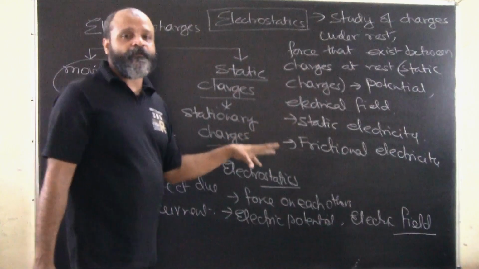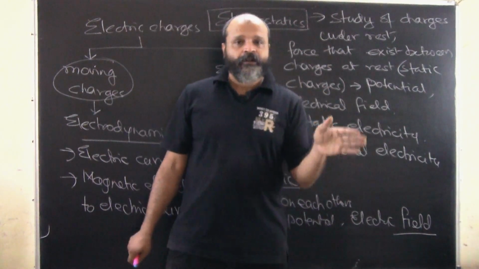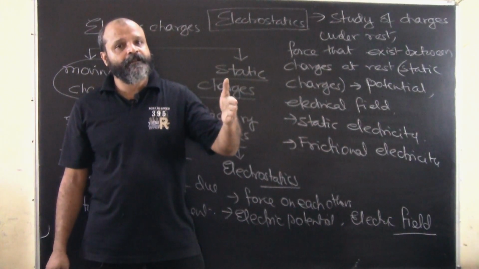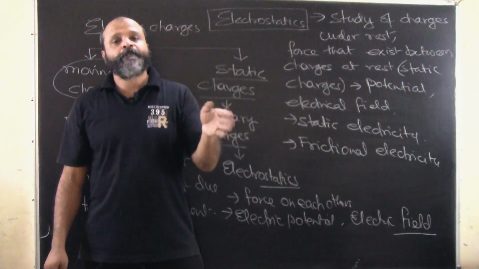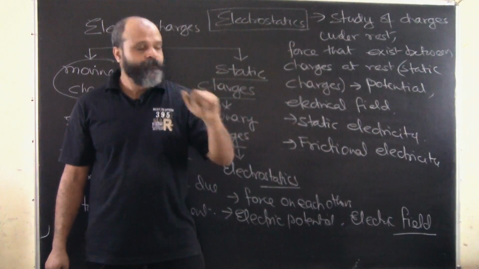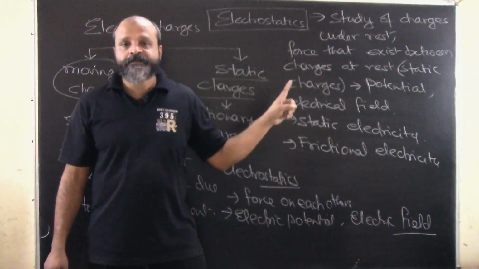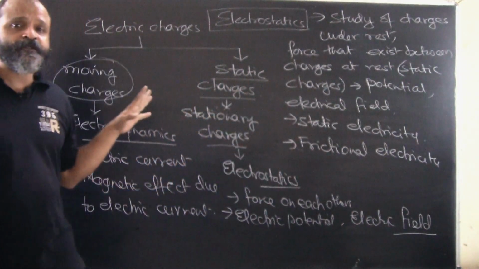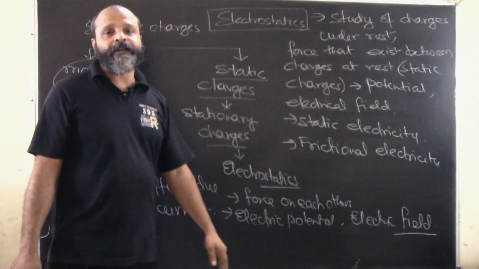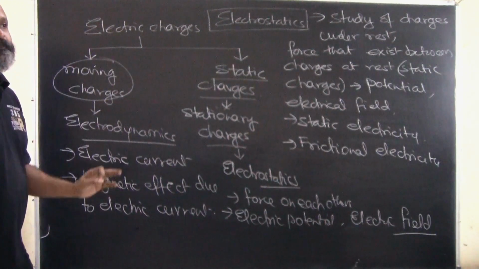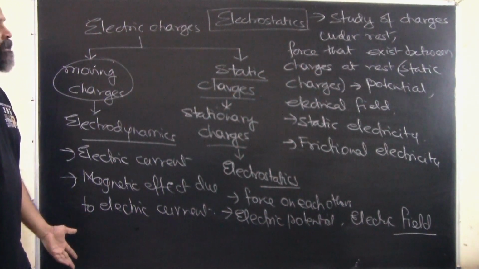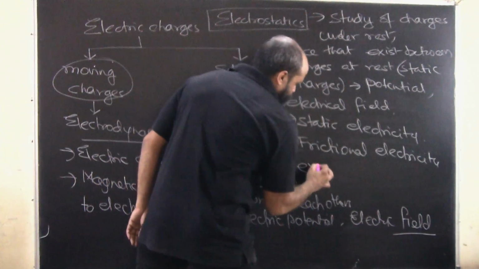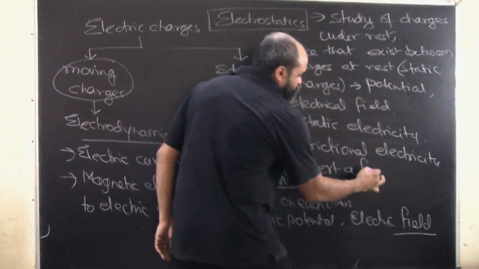See, the effort of friction is to make a body static. If a body is trying to move, friction is automatically applied on the body, and the purpose of friction is to make the body stop. In the same way, the study here is about charges which are stopped, charges which are not moving. Hence, we also call it frictional electricity. There are different types of charges, and these charges exert a force on each other.